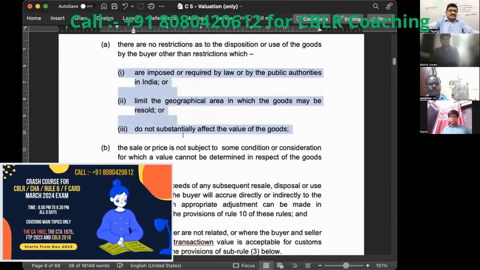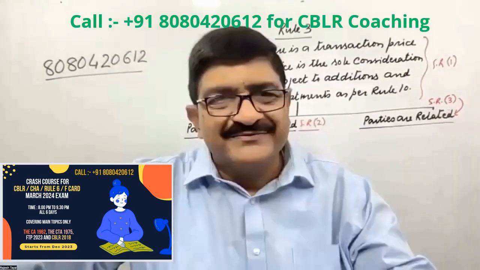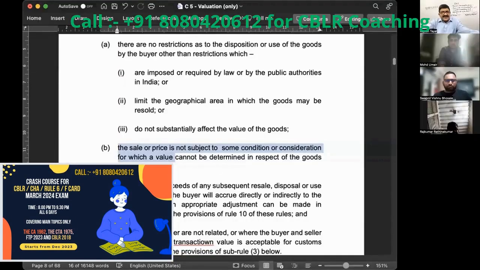Okay. Number B. The sale or price is not subject to some condition or consideration for which a value cannot be determined in respect to the goods being valued. So by chance, if some condition is imposed by the seller, and because of that, the utility of the product gets restricted, then you cannot determine the correct value. So price will not be acceptable in that situation.